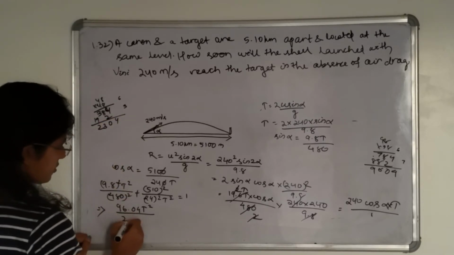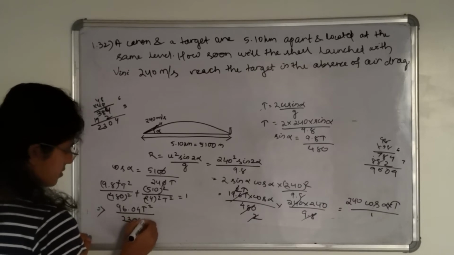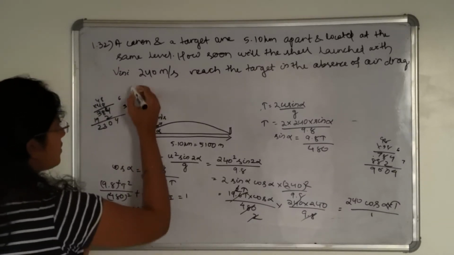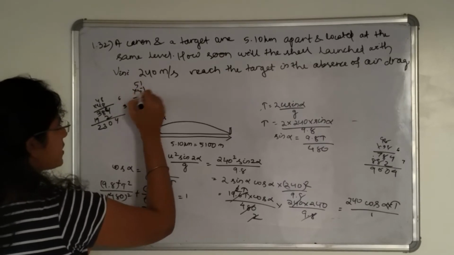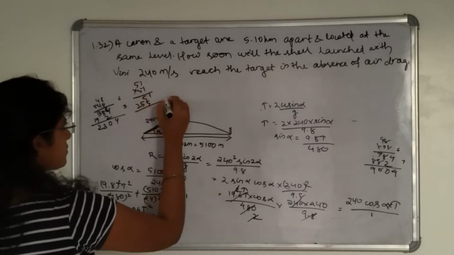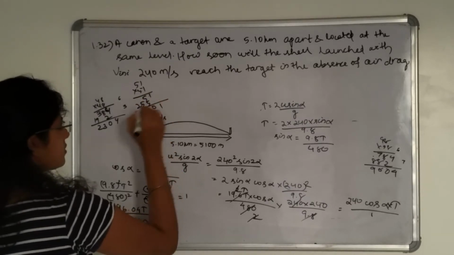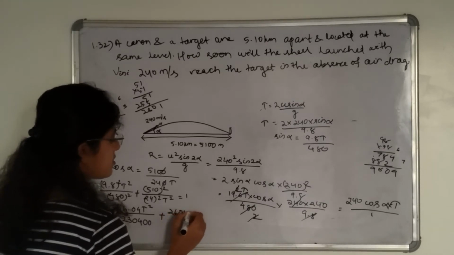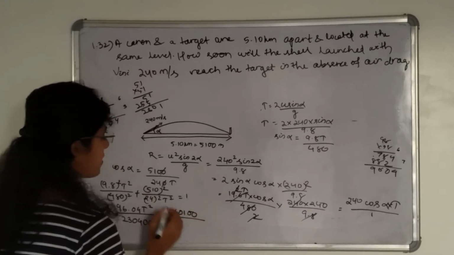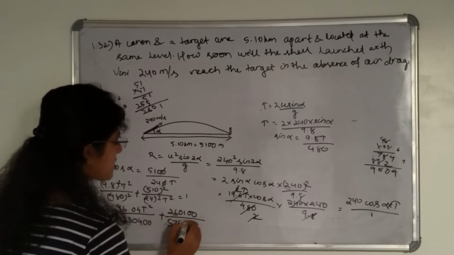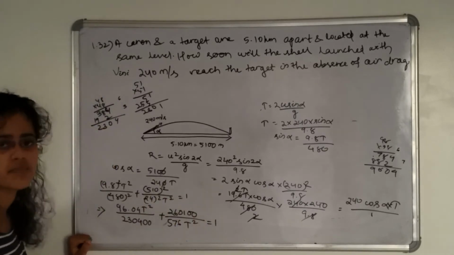So 2304 means 00 plus 510, 51 into 51, 2601. 2601 divided by this will be 24 square means 576 t square is equal to 1.